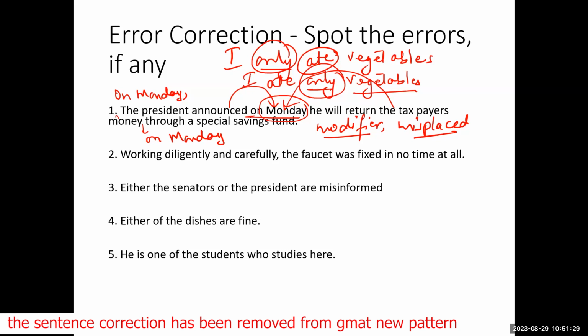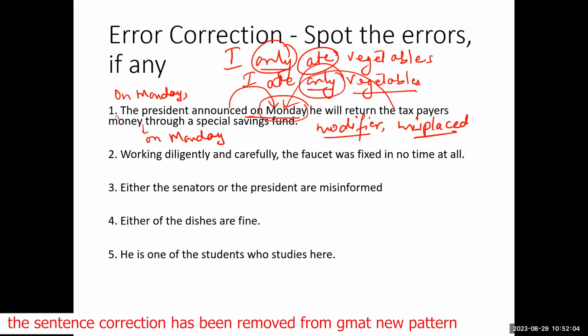Okay, this is a concept that is tested a lot because it's a concept called misplaced modifier, and you should be aware of it. In short, misplaced modifier means when there is some extra piece of information and that extra piece of information is not placed in the proper position, because of which it is causing confusion or it can lead to a different meaning. Okay, that is misplaced modifier. So when we take up error correction in GMAT, then we will discuss this concept.